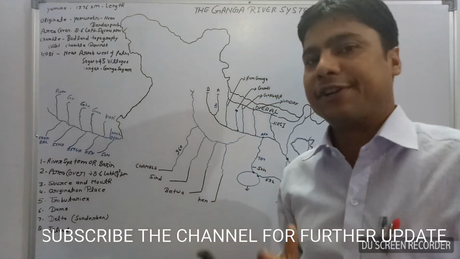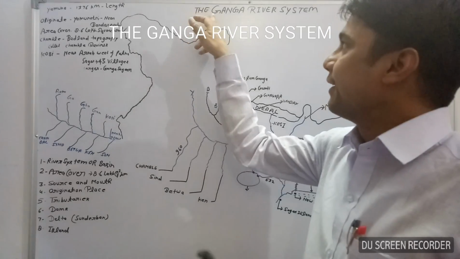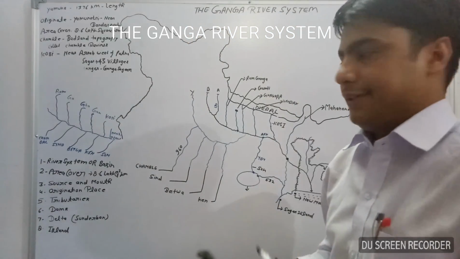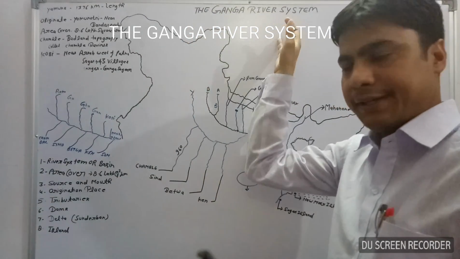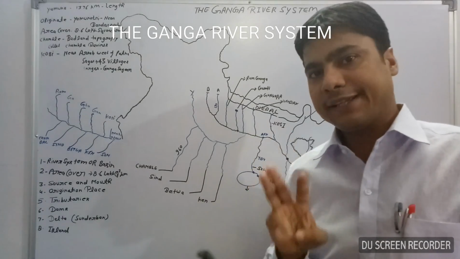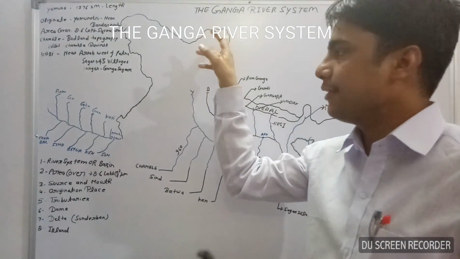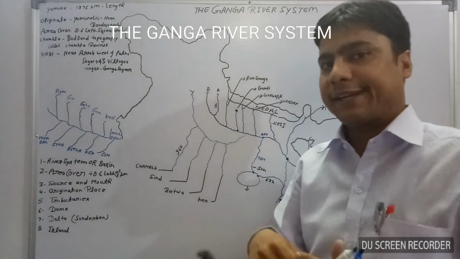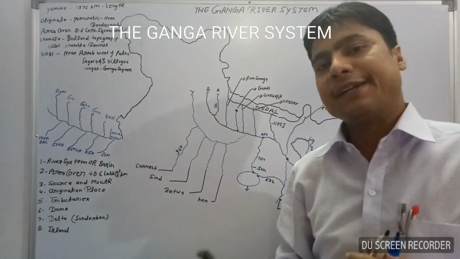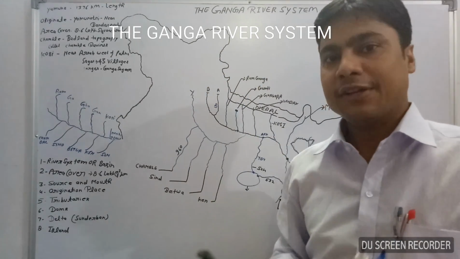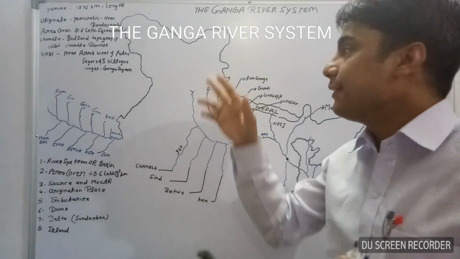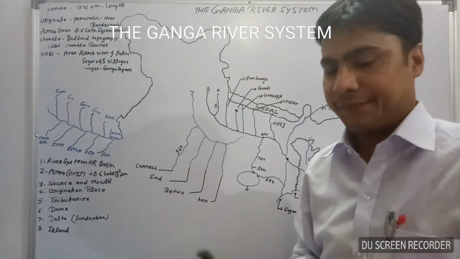Today I am here for describing our topic, the Ganga river system. These are the Himalaya river systems. In Himalaya river systems, there are three kinds of river system. One of them is known as the Indus river system, second the Ganga river system, and third the Brahmaputra river system. So here we will describe the first, the Ganga river system.